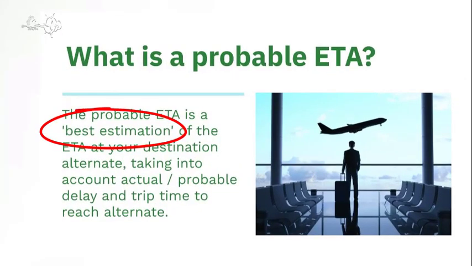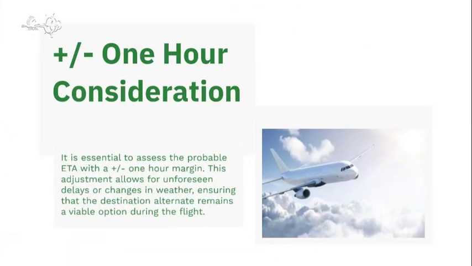It is a best estimation of our ETA at the destination alternate, taking into account an actual or a probable delay and the trip time to reach the alternate. And from there, we have to consider a time window, meaning plus or minus 1 hour from that probable ETA.